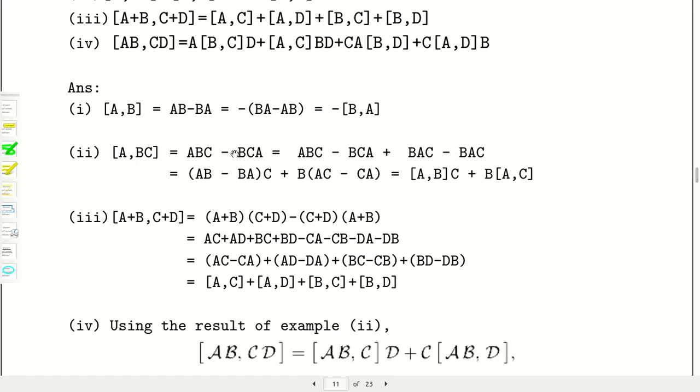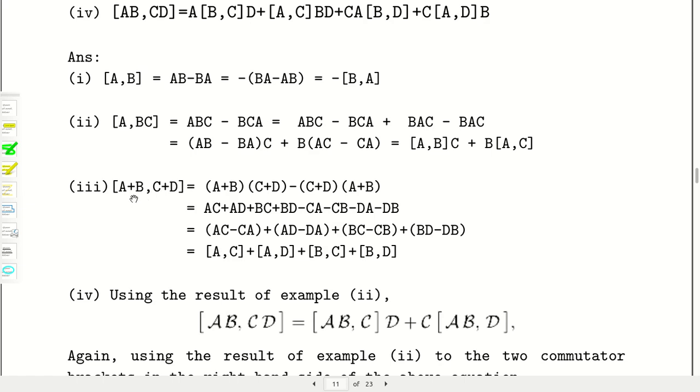Now these two terms were there and two new terms are there. Take this term ABC and this term minus BAC together, and these two terms together. So C will be common from the right hand side, and from the other two terms B will be common from the left hand side. This is nothing but the commutator bracket between A and B, and this is the commutator bracket between A and C. So the result has been proved.